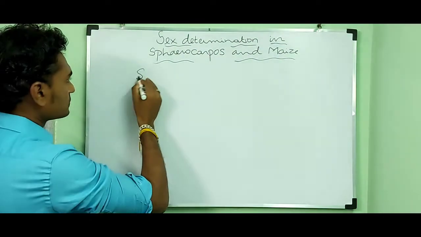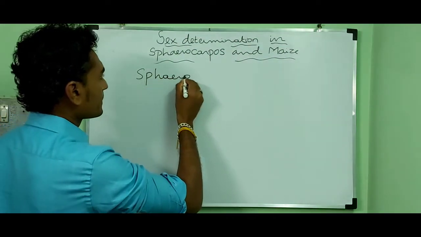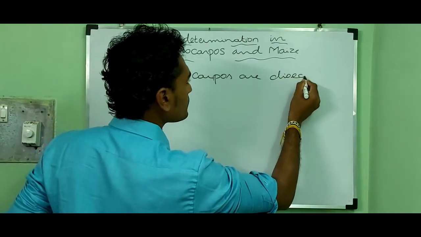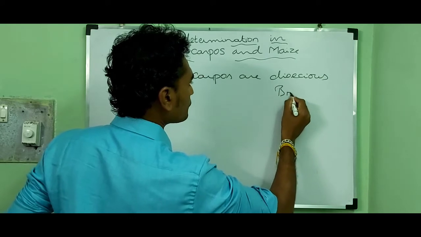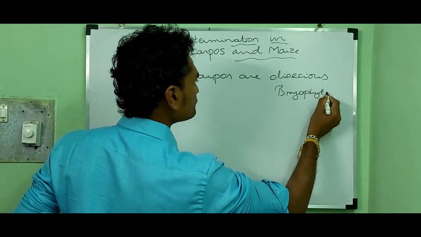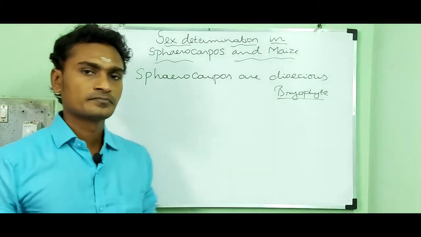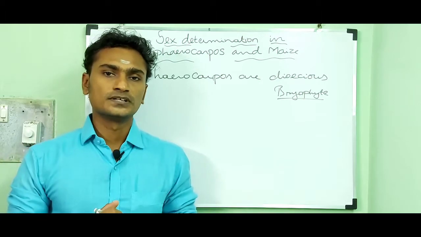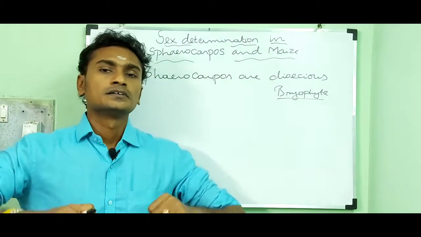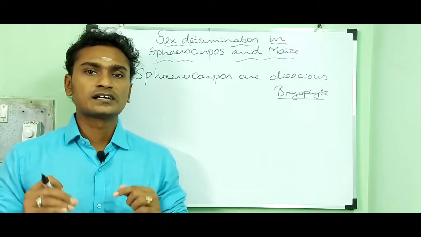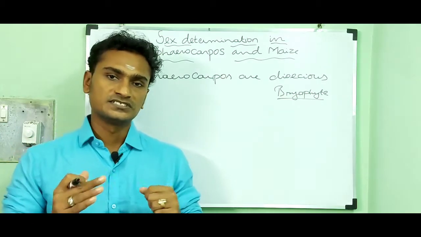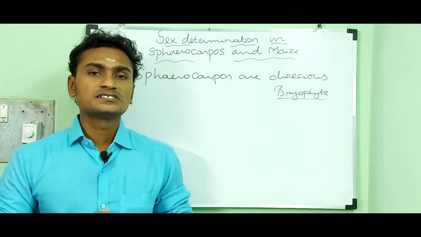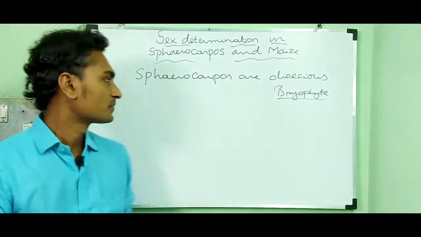So, Spirocarpus are dioecious bryophyte. That means it has male and female sex organs in different individuals, and that condition is called dioecious. And the sex determination was first described in the bryophyte Spirocarpus